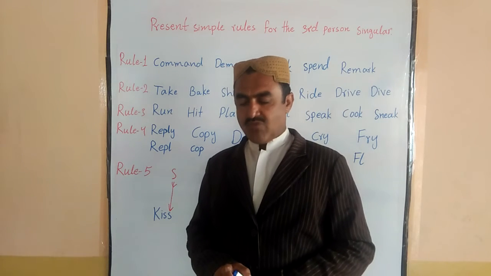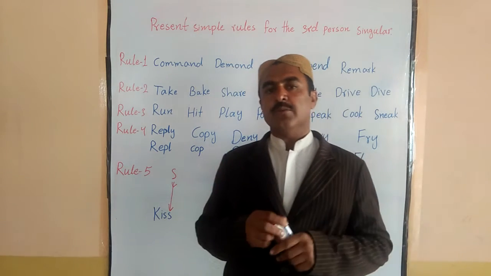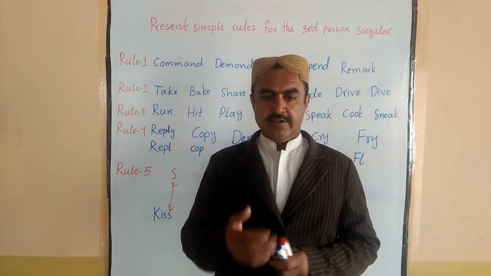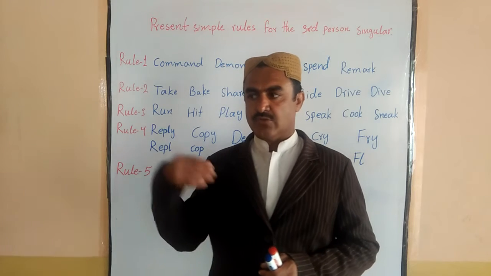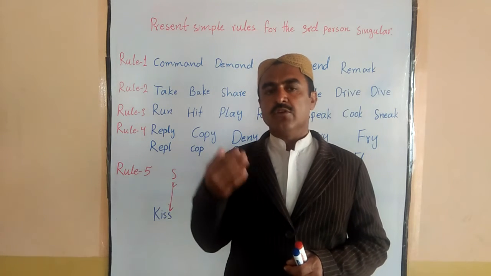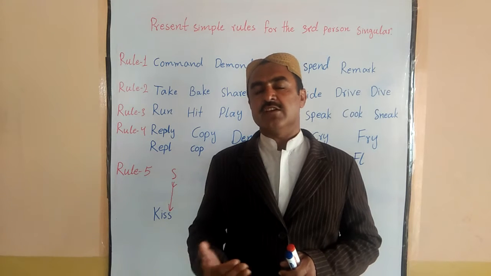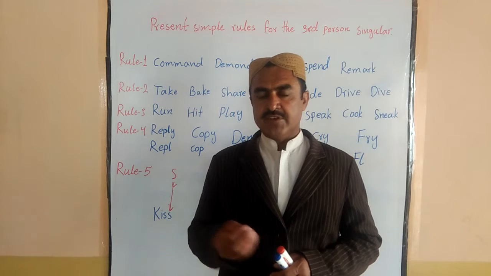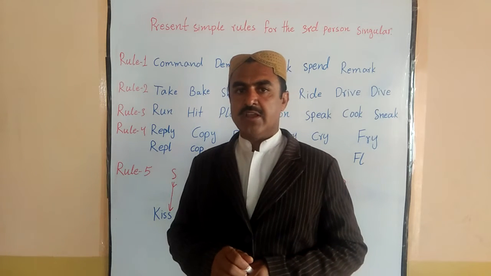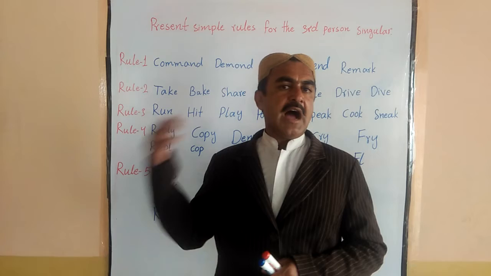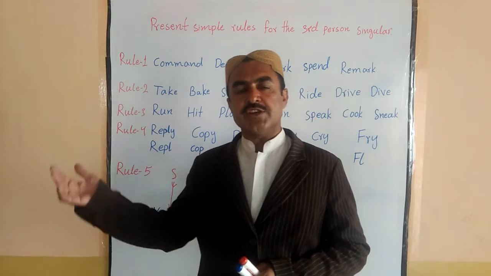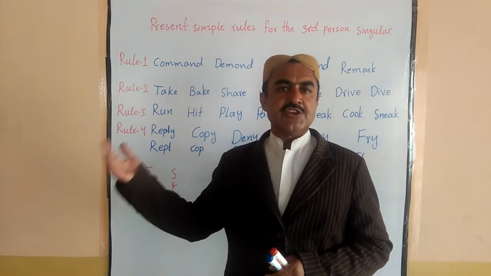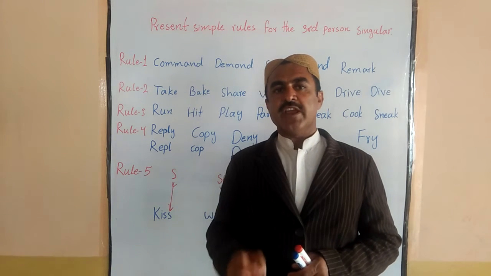When we talk in present simple, when two persons talk about the third person singular, with subjects like I, you, we, they, we don't add anything to the verb. But for subjects like he, she, it, or one name, Ali, for these subjects we add something to the verb.